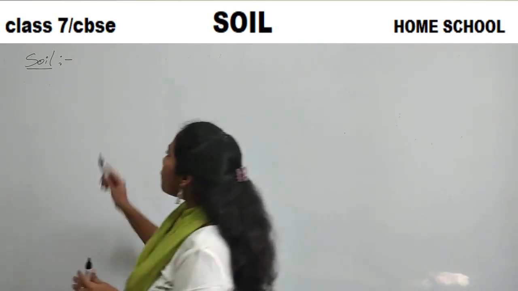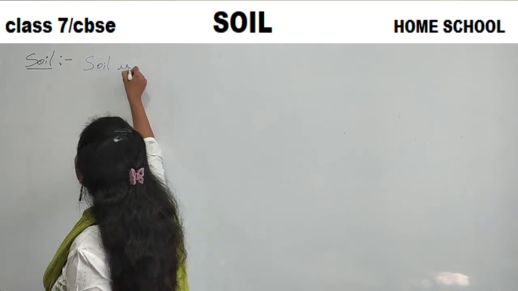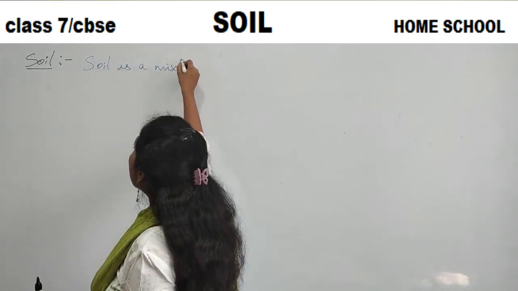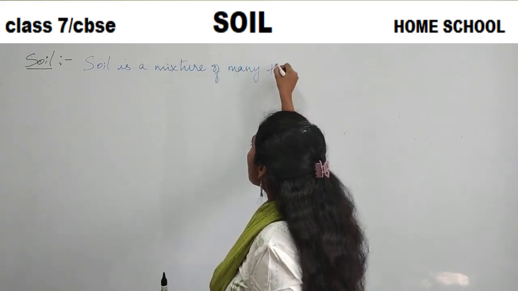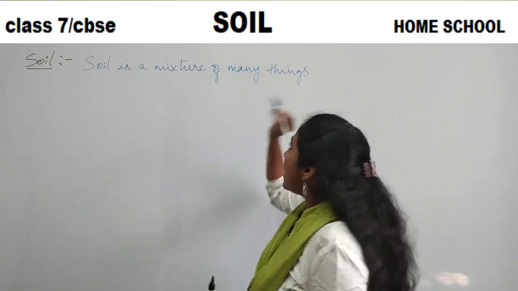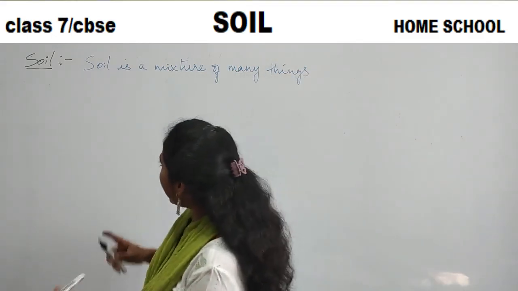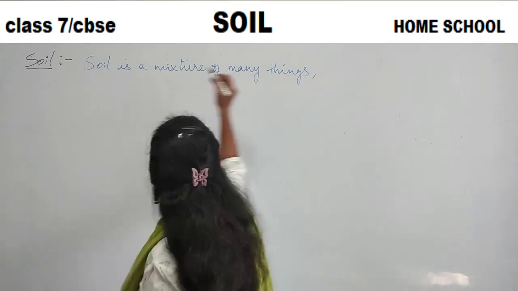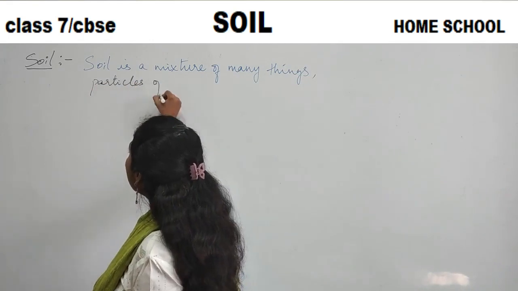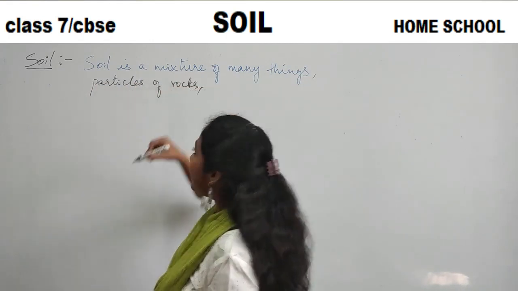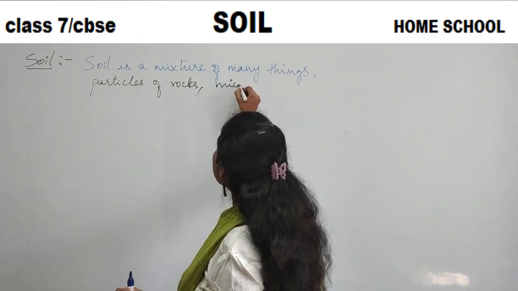So what I would like to say is, soil is a mixture. It is a mixture of many things. So what are those many things? There are many things present in a soil. You will find particles of rocks, yes or no? Small particles of rocks you will find, and then microorganisms.